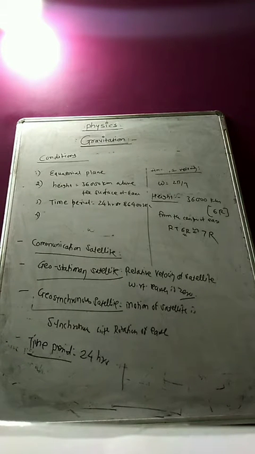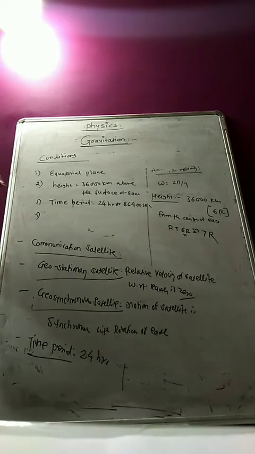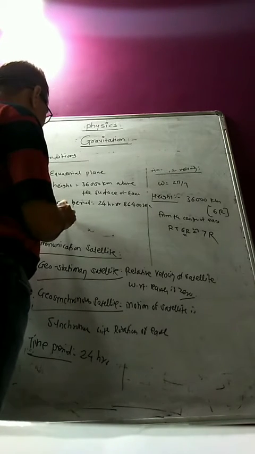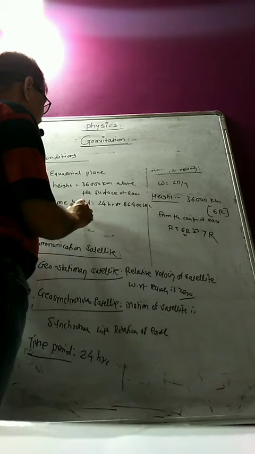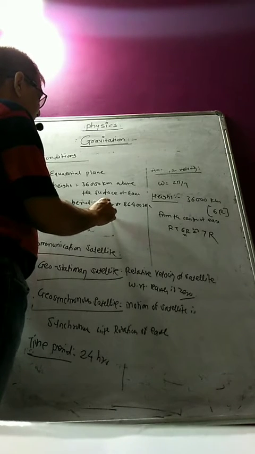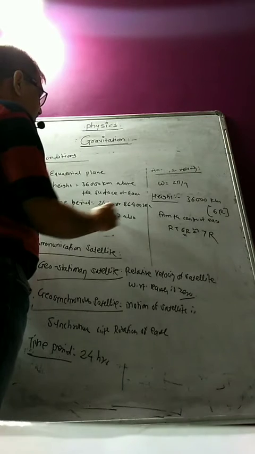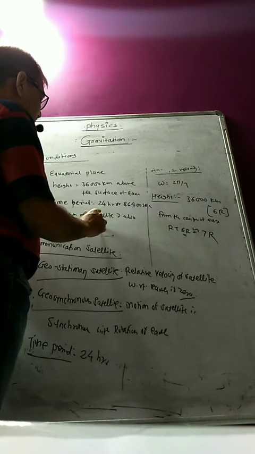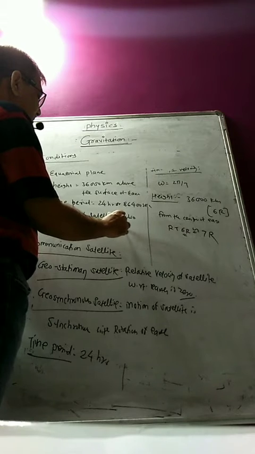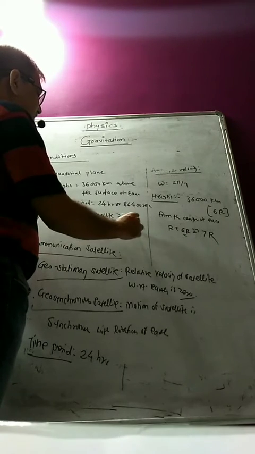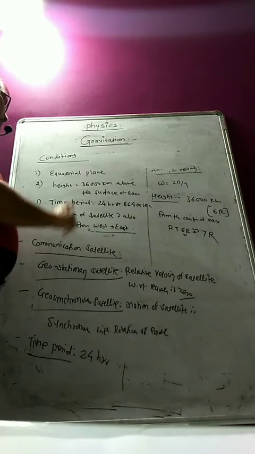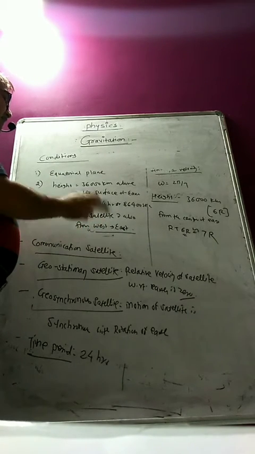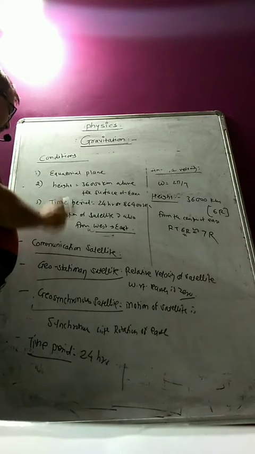Moreover, the direction of revolution will be the same as the direction of rotation of the Earth, anti-clockwise, from west to east. The direction of the satellite is also from west to east, which is the same as the direction of rotation of the Earth. The direction of revolution of the satellite will be the same as the rotation of the Earth about its own axis.